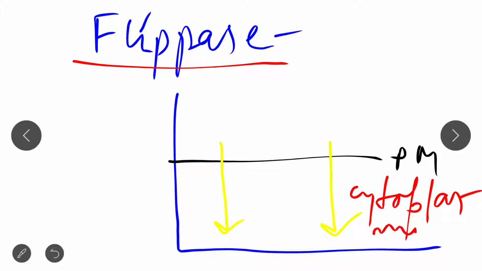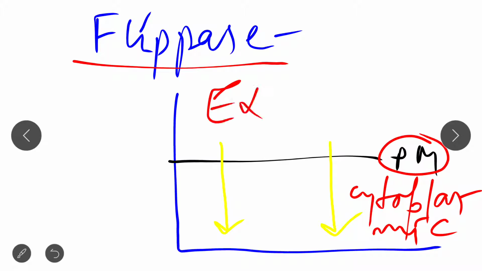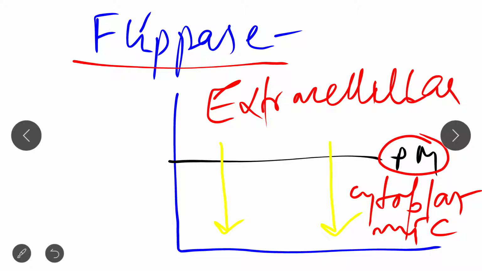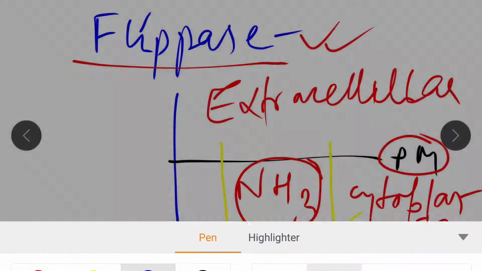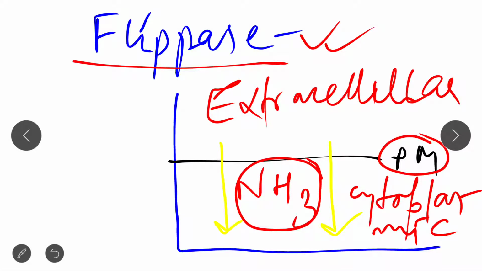into the cytoplasmic part of the plasma membrane, from the extracellular to the cytoplasmic part. So flippase basically helps in the movement of the amine containing phospholipid from the extracellular to the cytoplasmic part of the plasma membrane.